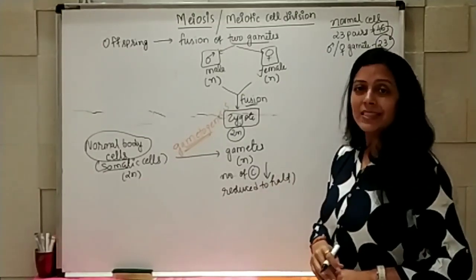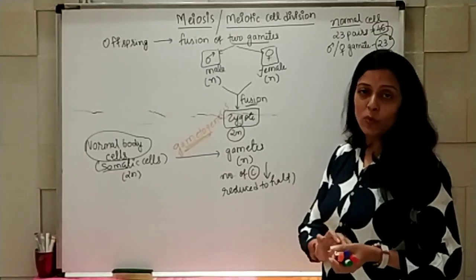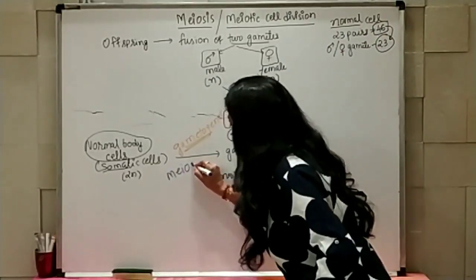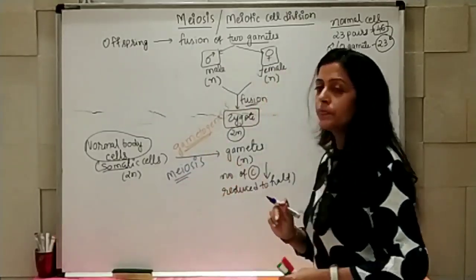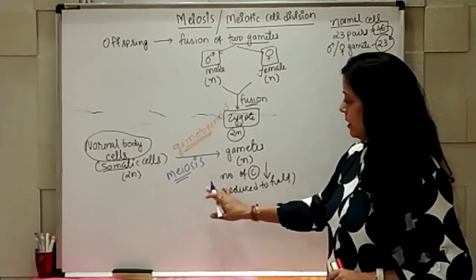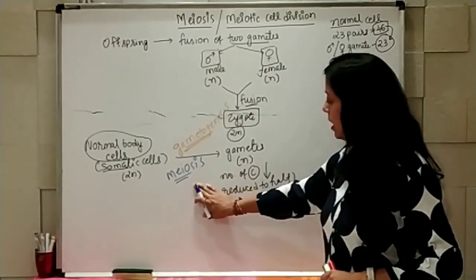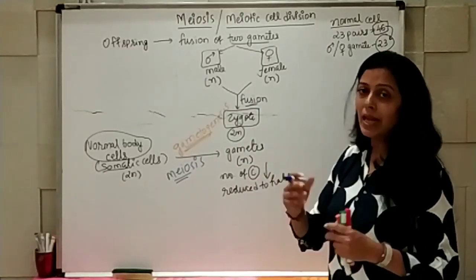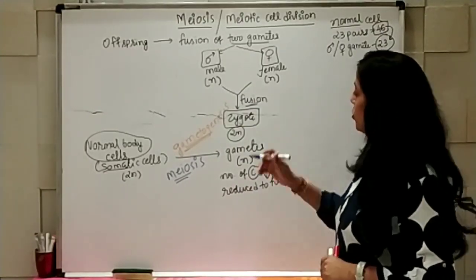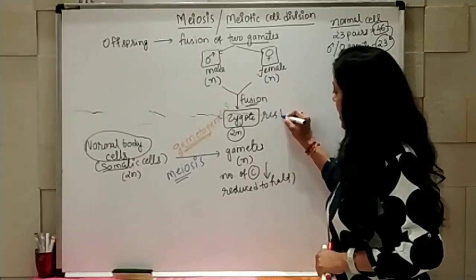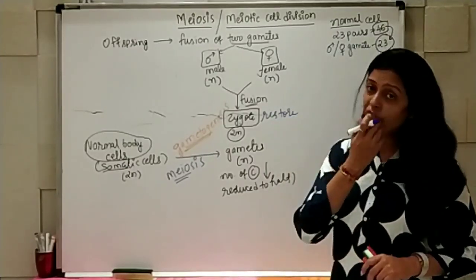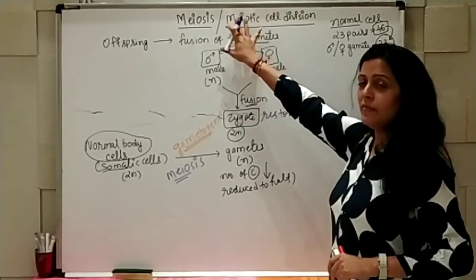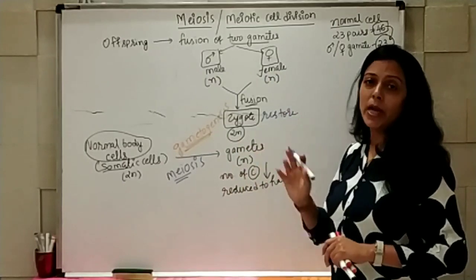And for that, the cell division which is required is known as meiosis. So basically meiosis is responsible for production of haploid gametes. Ultimately these gametes fuse and they are going to restore the same number of chromosomes in the offspring like the parent organism. So meiotic cell division is essential for gamete production.